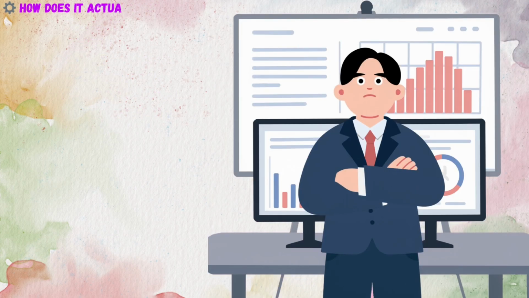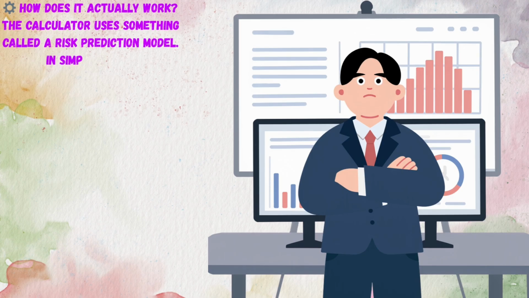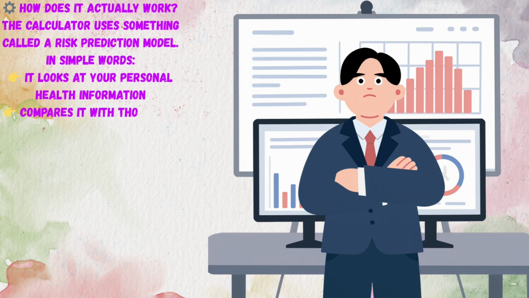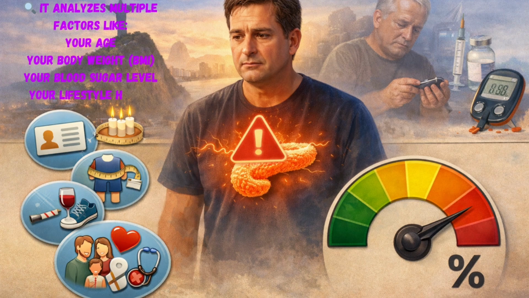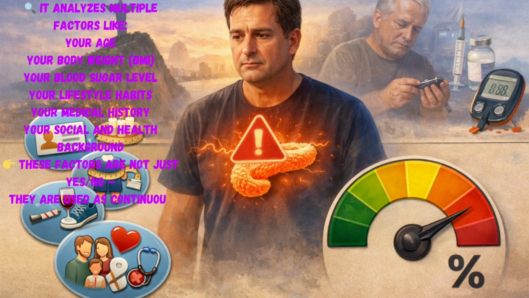How does it actually work? The calculator uses something called a risk prediction model. In simple words, it looks at your personal health information, compares it with thousands of people, and calculates your future risk. It analyzes multiple factors like your age, your body weight, BMI, your blood sugar level, your lifestyle habits, your medical history, your social and health background. These factors are not just yes or no, they are used as continuous values, making the prediction more accurate.